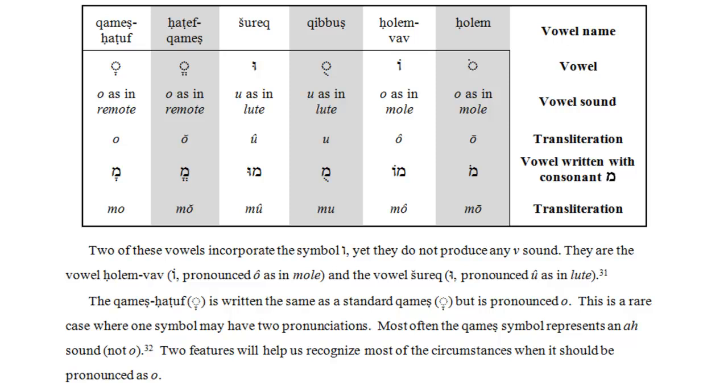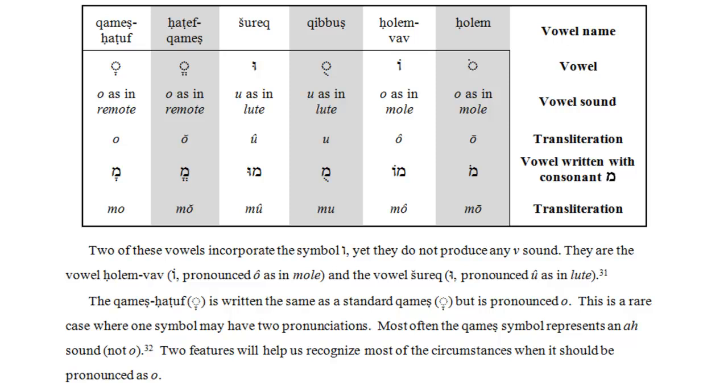Now we should be aware that there are certain words where we will find a genuine vav followed by a cholam. So it would introduce the V sound, v, followed by O, vo.